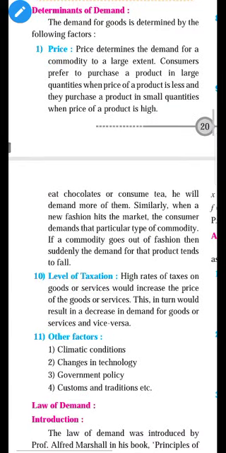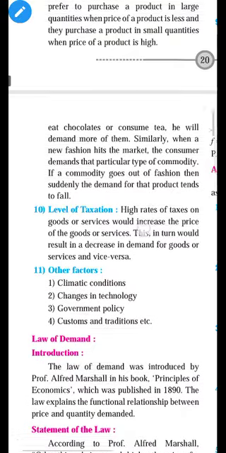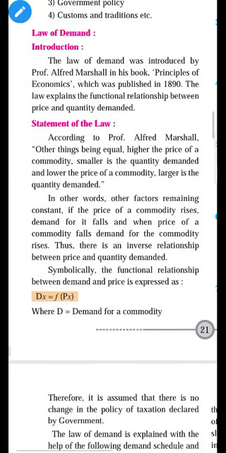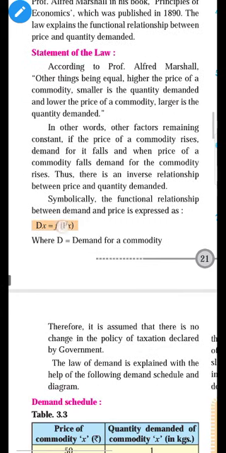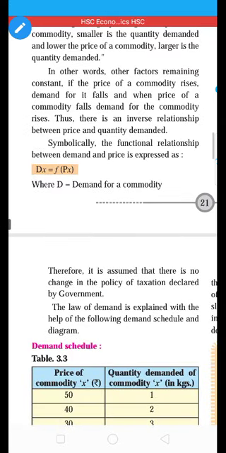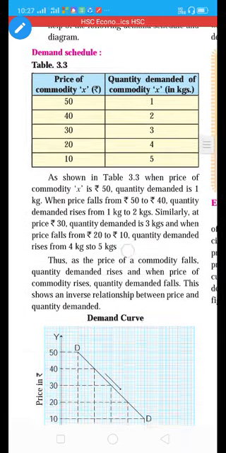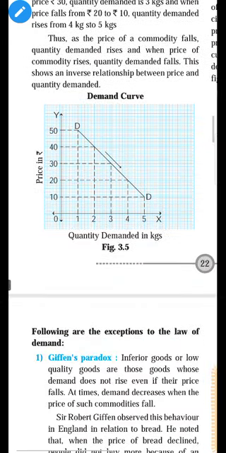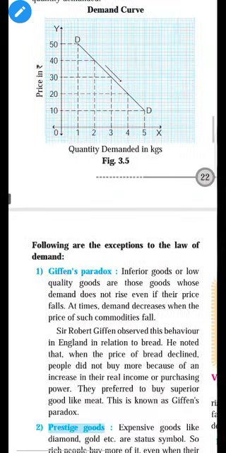After that, determinants of demand, very important determinants of demand. You can go through all the 10-11 points I have given. After that, the law of demand given by Marshall in his book Principles of Economics, published in the year 1890. According to Marshall, there is an inverse relation between price and quantity demanded. Demand is a function of price: Dx is equal to f of Px. You can see the table. In this table, as price decreases, demand increases. In the diagram, a downward sloping demand curve.